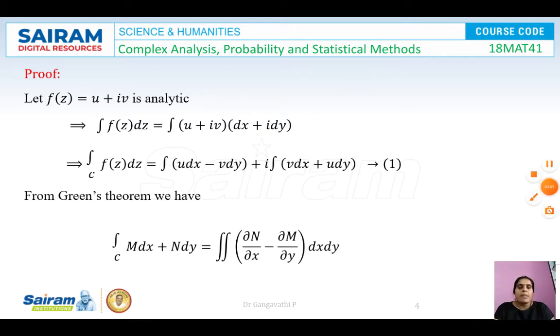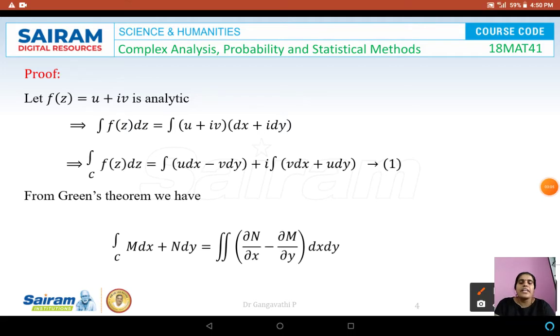When we do the multiplication, u into dx and iv into i dy, similarly u into i dy, iv into dx. On multiplying and segregating the real and imaginary parts, this is going to be the real part and this is going to be the imaginary part. Call this equation 1 and keep it aside.